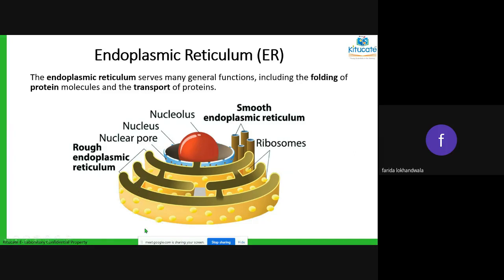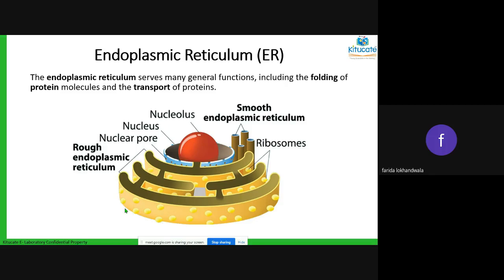The endoplasmic reticulum is made up of small what we call setae. Small setae, and they are all going in this kind of maze format.